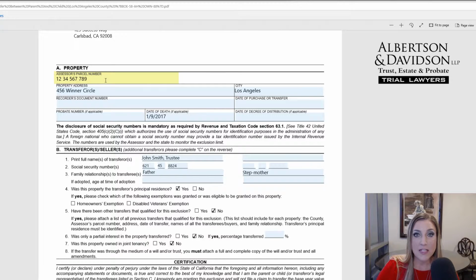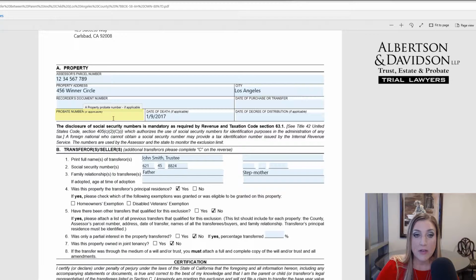You find this on the deed, so you would go to the deed and make sure you type in this information exactly as you see it, including the spaces. Below that, you would fill in the information for the address of the real property, including the city. And under this box here, recorder's document number, if you've already recorded the deed and you've received it back, you can put the recorder's document number here and the date it was recorded.